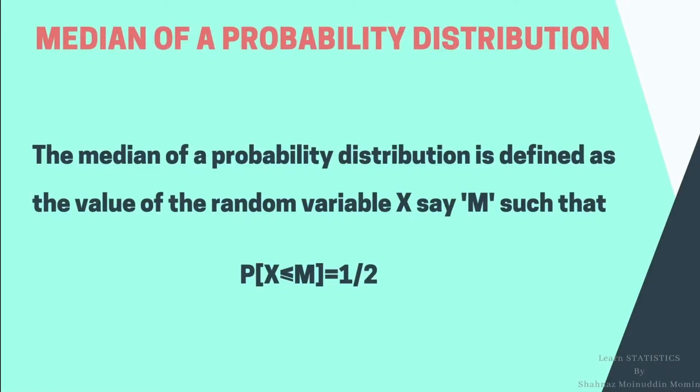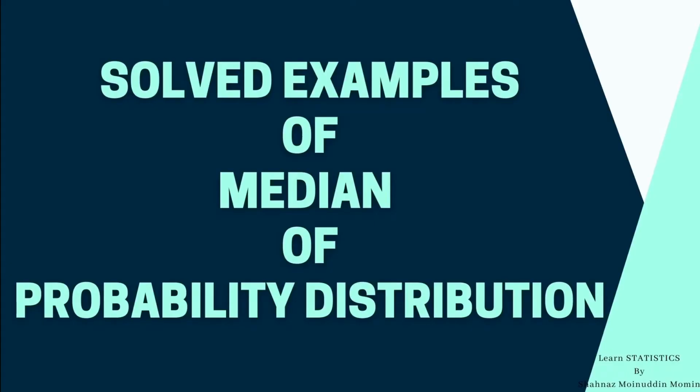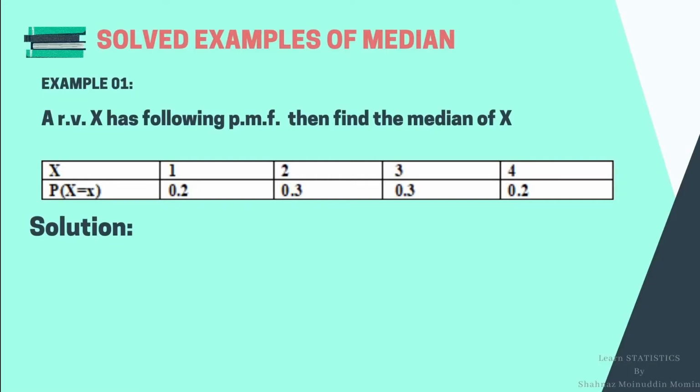Let us see the definition of median of a probability distribution. The median of a probability distribution is defined as the value of the random variable x, say m, such that probability x less than or equal to m is 1/2. Then we say that m is the value of the median. Let us see an example of median.